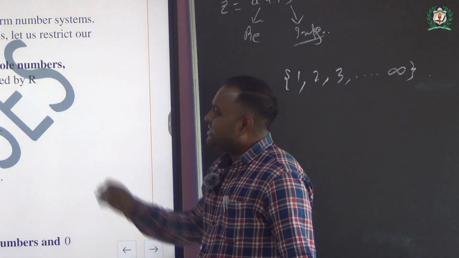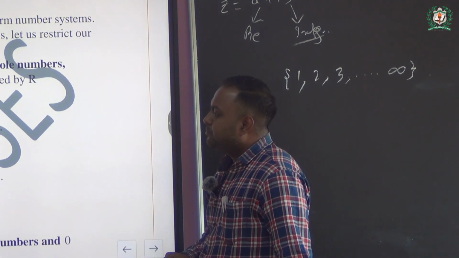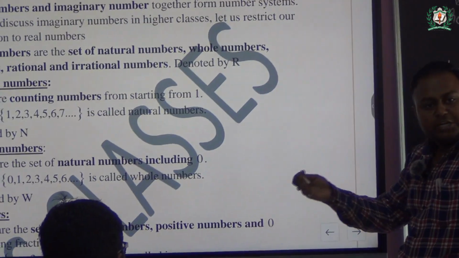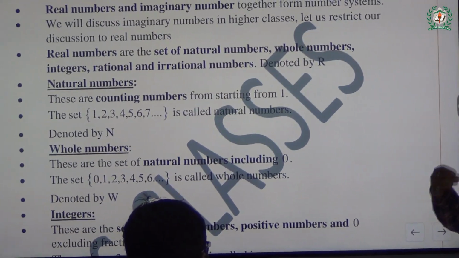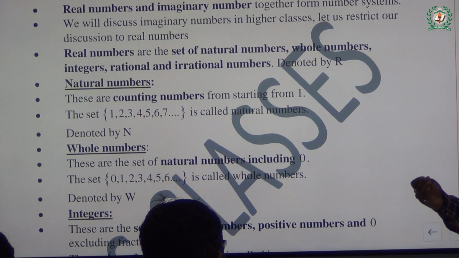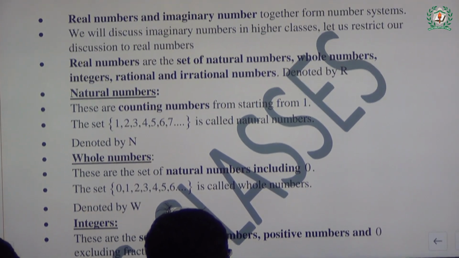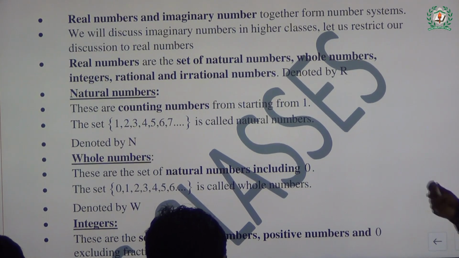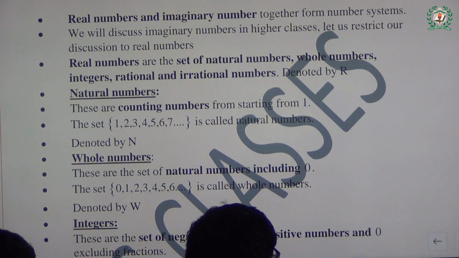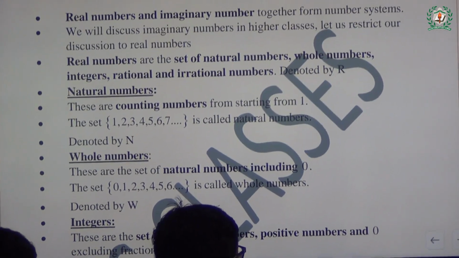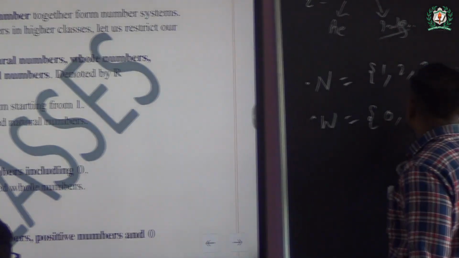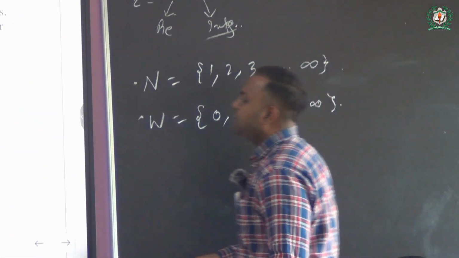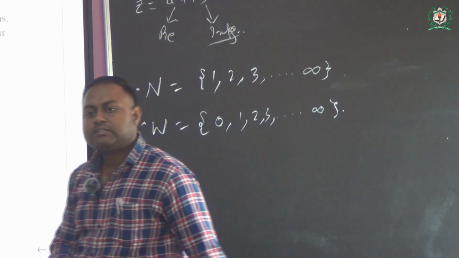Okay. Secondly, you see there is a whole number, and we know that a whole number includes 0 along with the counting numbers. So we can say that the whole number, generally denoted by capital W, is equal to 0, 1, 2, 3 ... up to infinity. Is that clear, class?